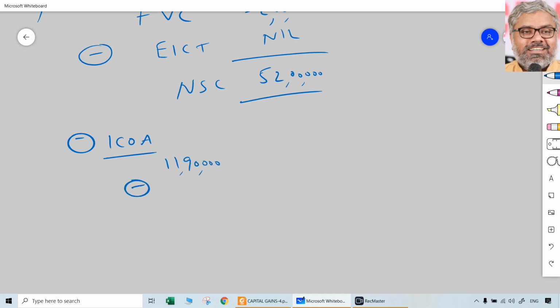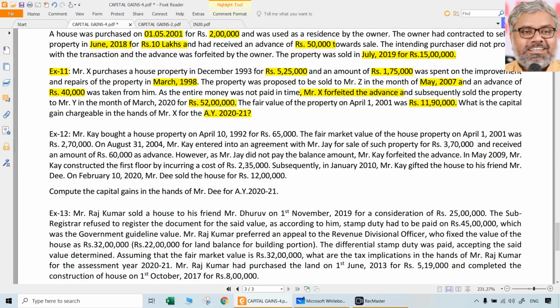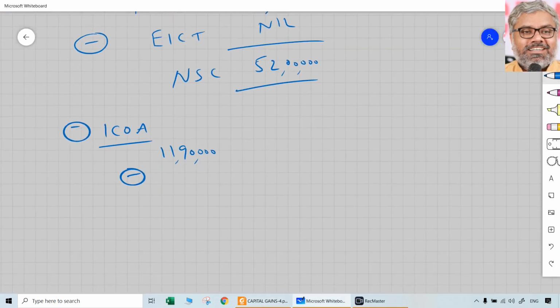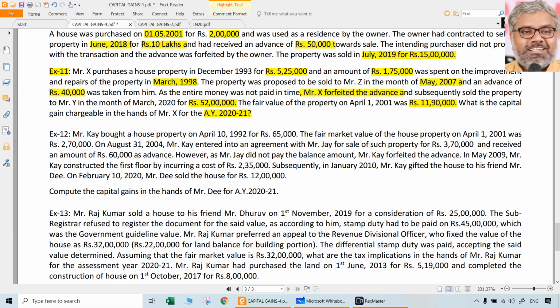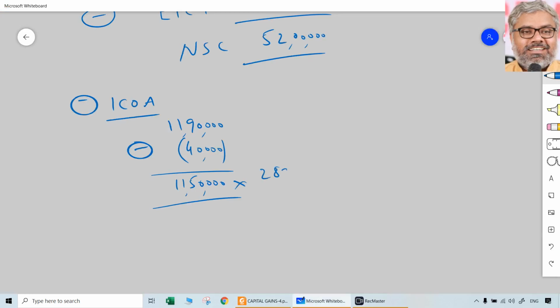But applying section 51, since Mr. X has forfeited some amount which he received as advance in year 2007-8, that should be reduced from the cost of acquisition. 40,000 is the amount. That should be reduced from 11 lakhs 90,000. That means 11 lakhs 50,000 now becomes the cost of acquisition, on which we should apply indexation.